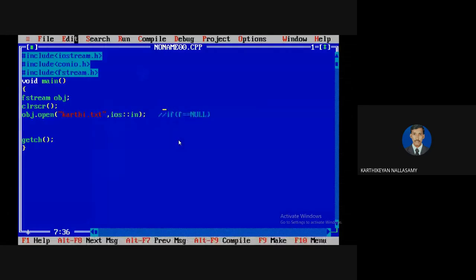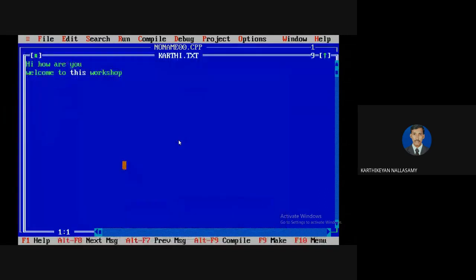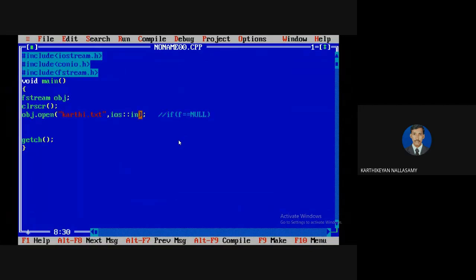Actually, here I forgot to mention one thing. I opened the file in fstream, so if I'm opening in fstream, by default it means both read and write operations. But here I mentioned ios::in, which means it is open only for read mode, so the content is not erased.